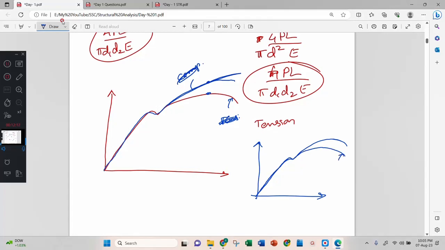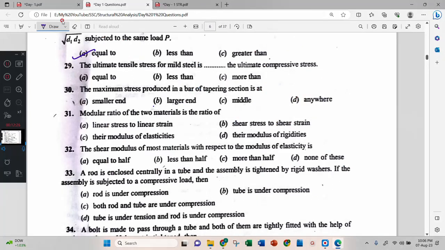This is compression and this is tension. Okay, but both Young's modulus are the same, only the ultimate changes. Therefore C option is correct. More than.